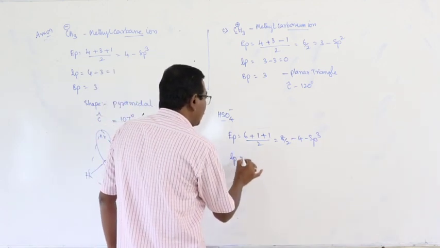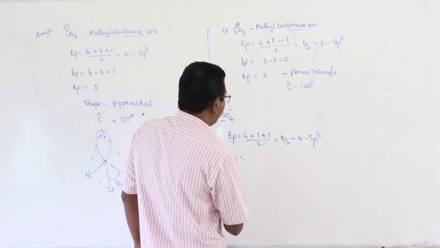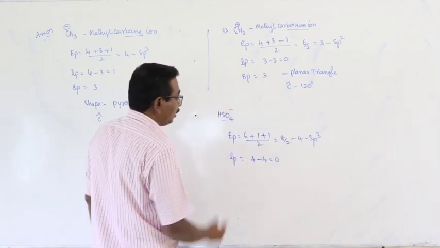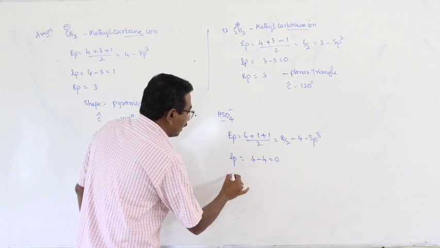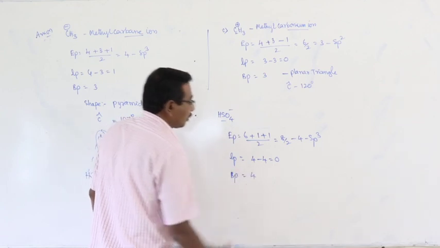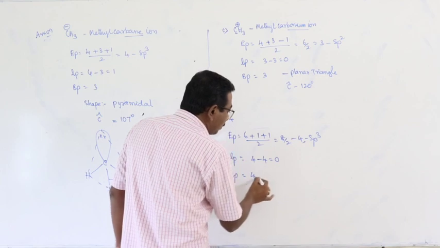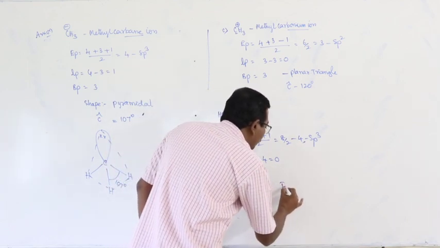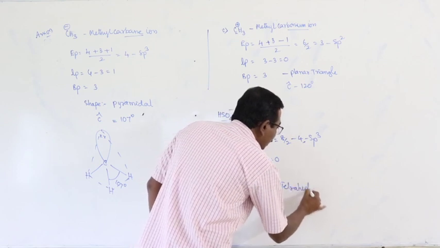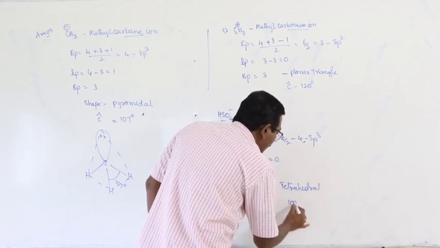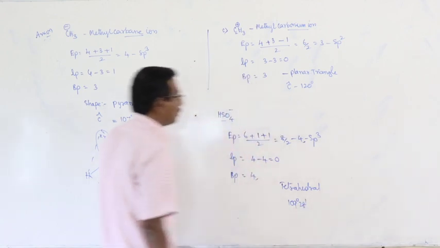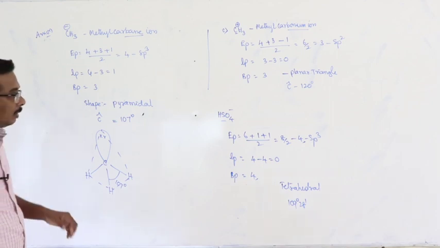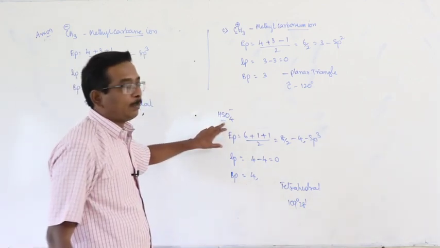Here the number of lone pairs is 4 minus 4 is equal to 0. Number of bond pairs is 4. All the 4 electron pairs are bond pairs. Therefore, shape of the molecule is tetrahedral and the bond angle is 109 degrees 28 minutes.